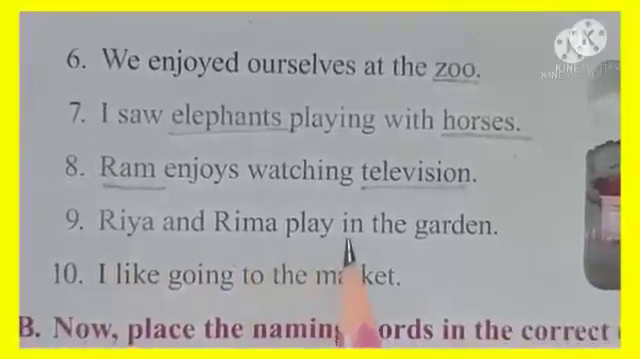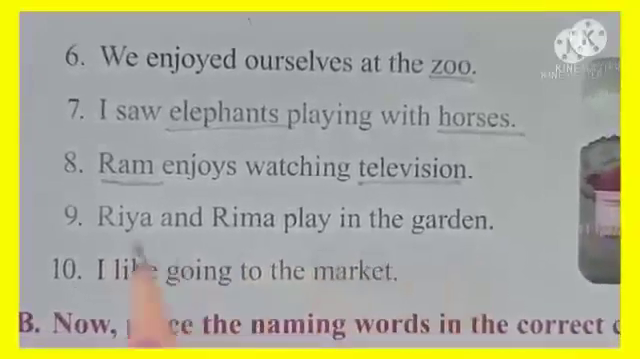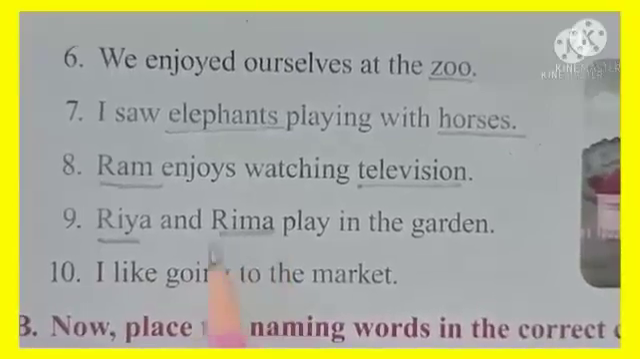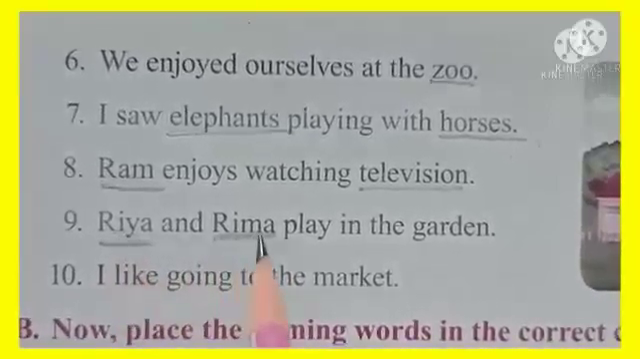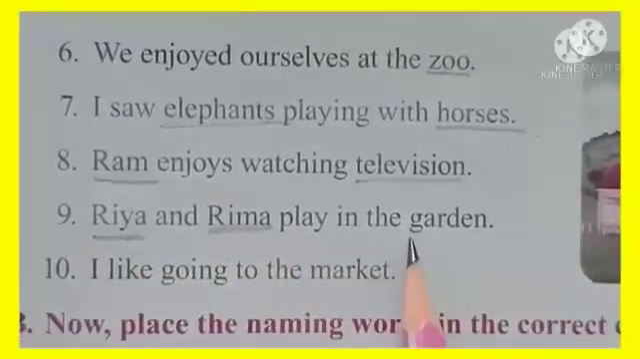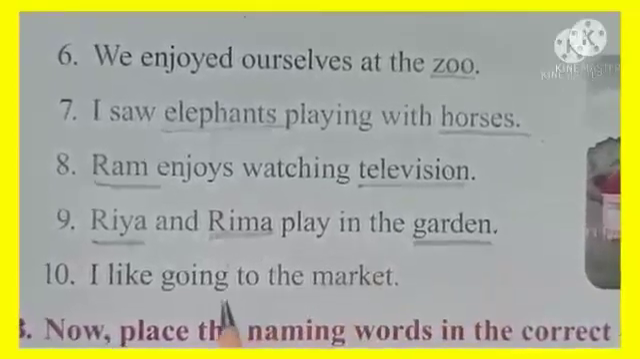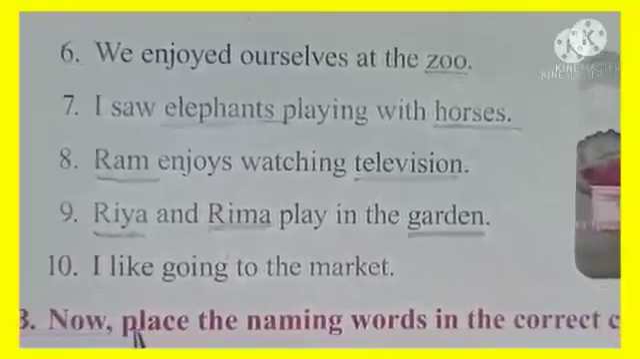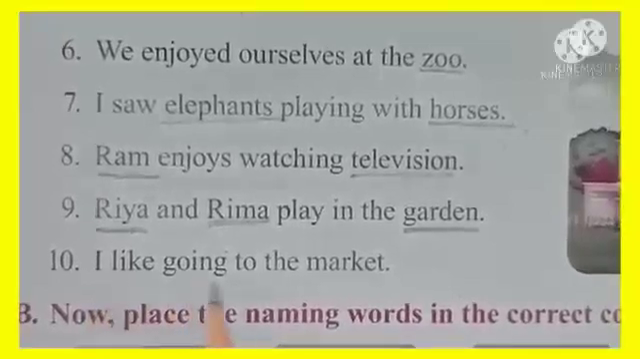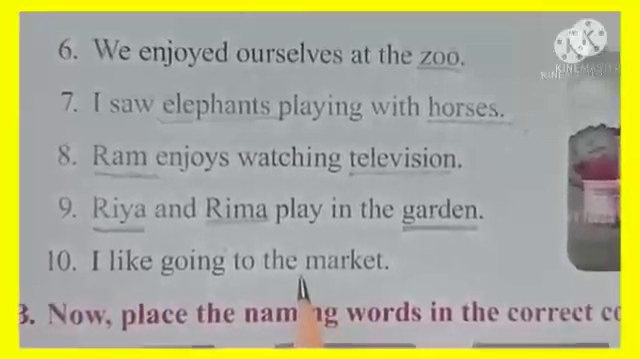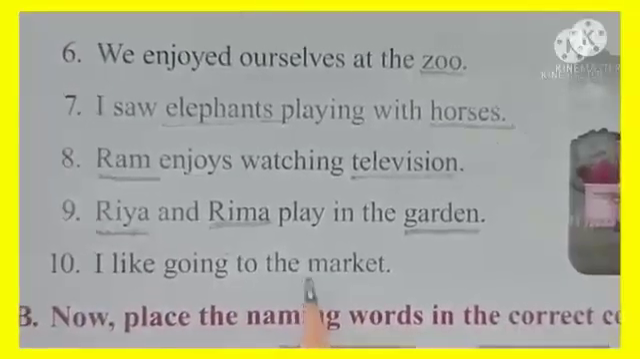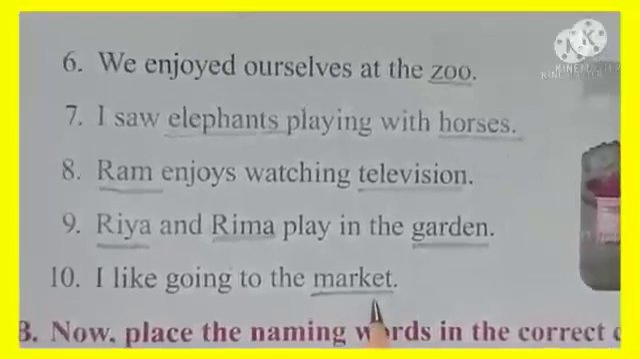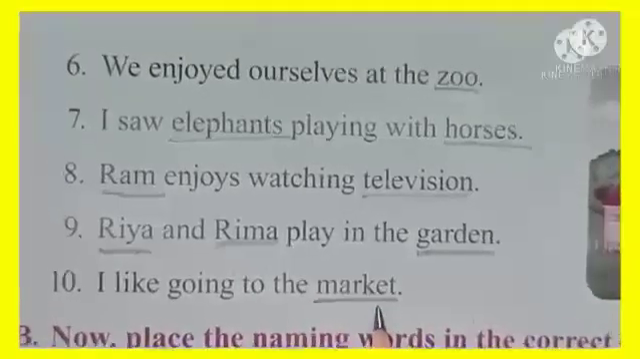Ria and Rima played in the garden. Now Ria and Rima, they both are names of two girls. They are names of persons. And garden is also a naming word. It is a name of a place. You can go to the garden. I like going to the market. Now you can go to the market and you can see the market. So market is also a naming word, but it is a name of a place.